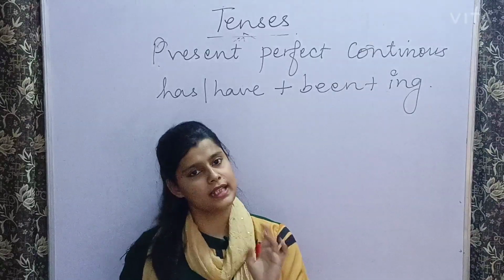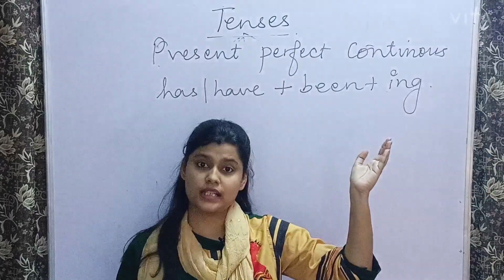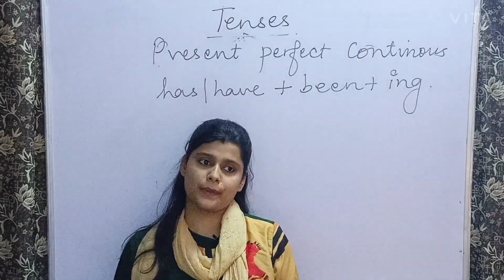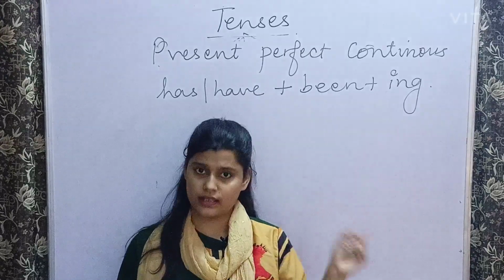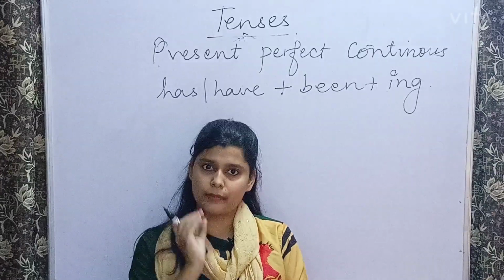In present perfect, the difference was that they were those actions which have started in the past but are true in the present also. But in present perfect continuous, these are those sentences which have started in the past but it is going on right now, at the time of my speaking.